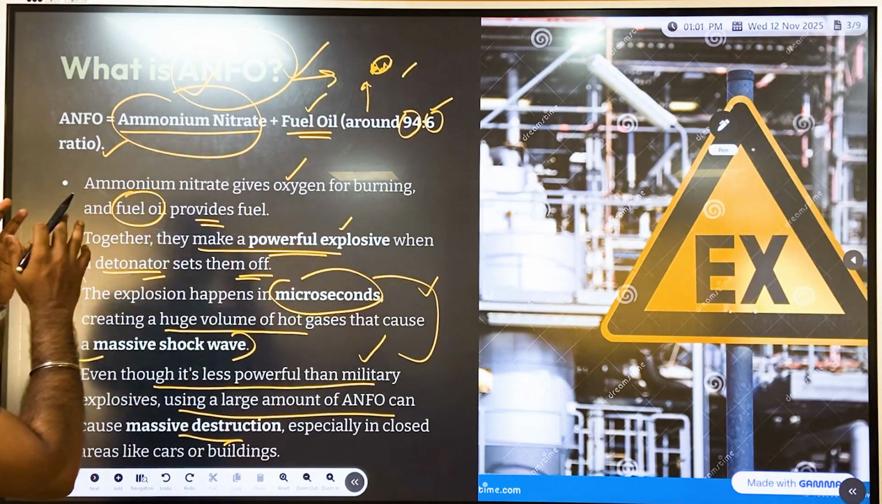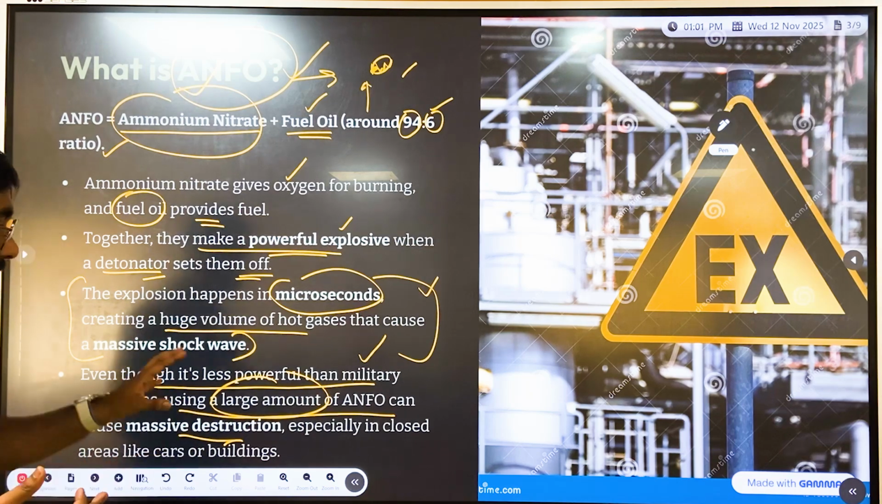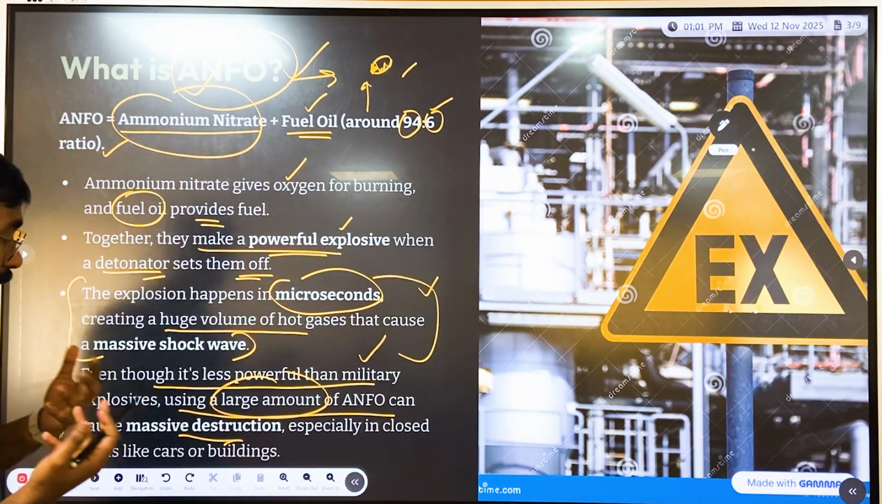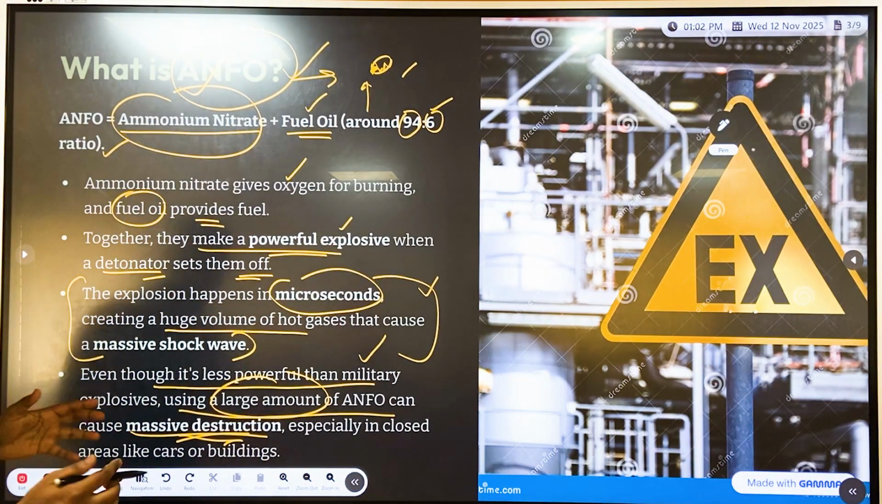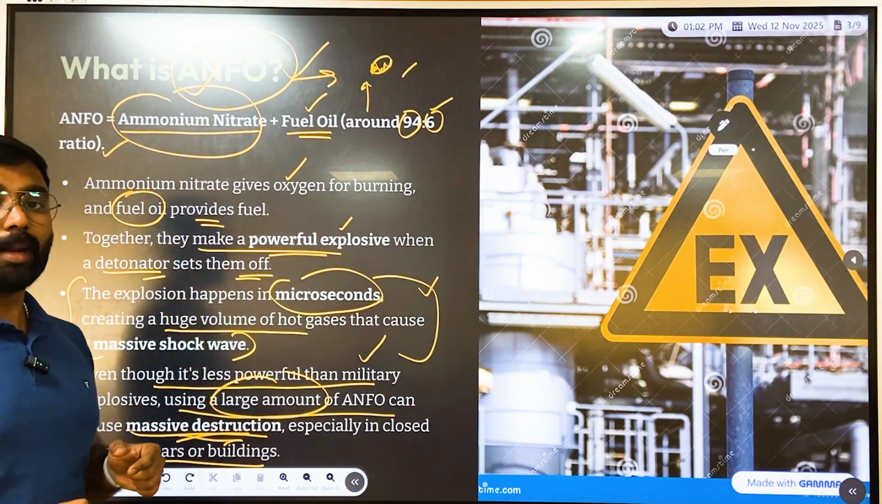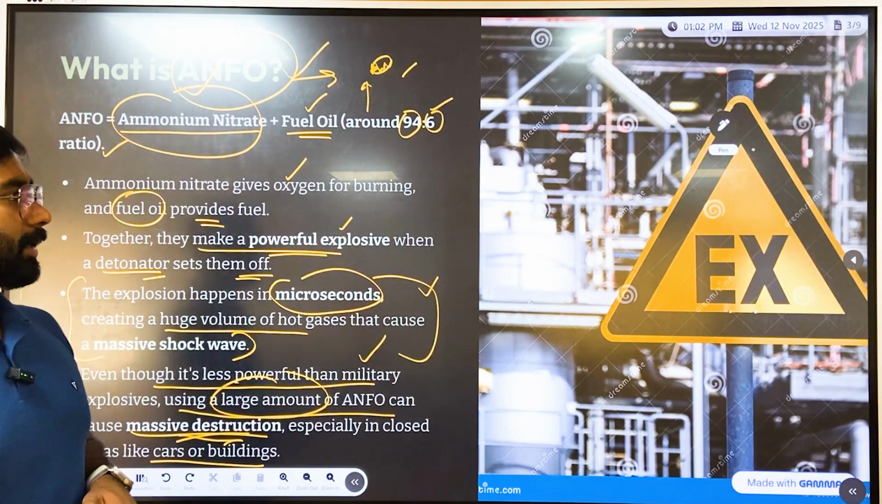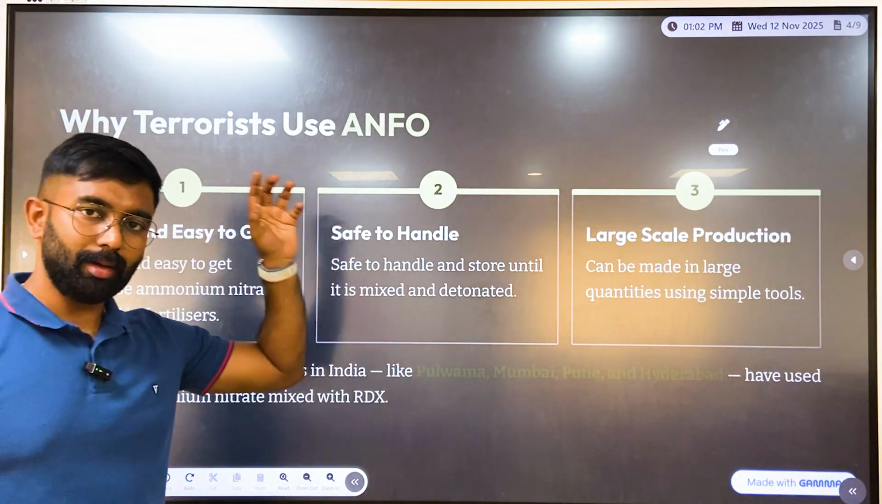But if this ANFO has been used in a very large amount, that is when it can actually match the level of a military explosive and can also lead to very massive destruction, especially in closed areas like cars or buildings. So pretty much that is what happened in Delhi near the Red Fort area as well, right? So that is with respect to the ANFO.